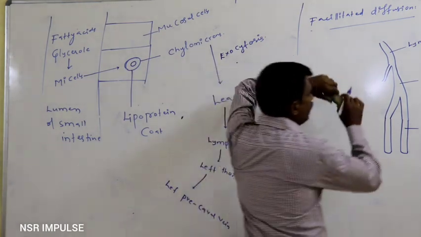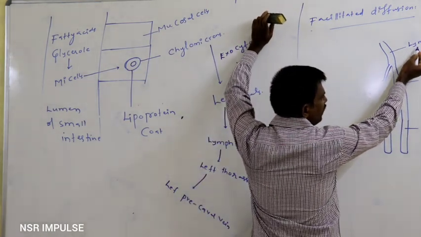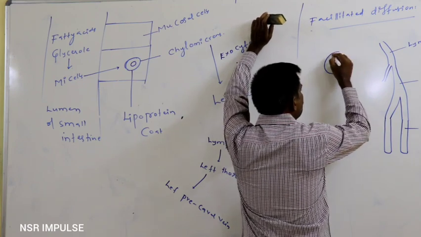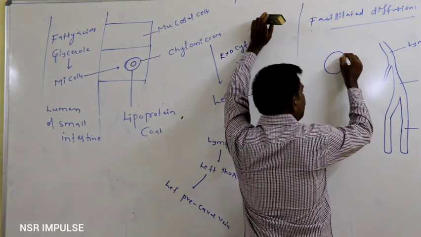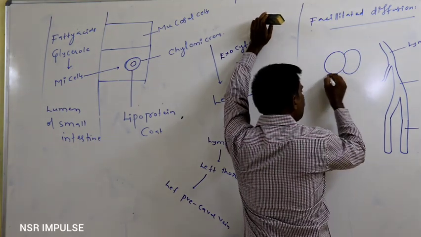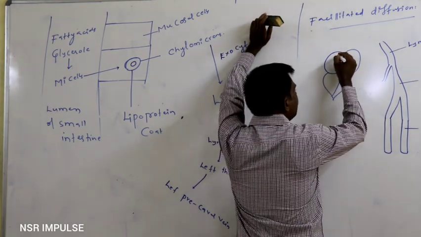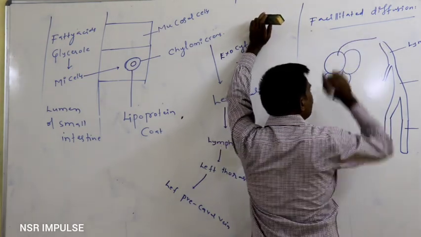This lymphatic duct, specifically the left lymphatic duct, opens into the left vena cava vein at the junction between the internal jugular vein and the subclavian vein.